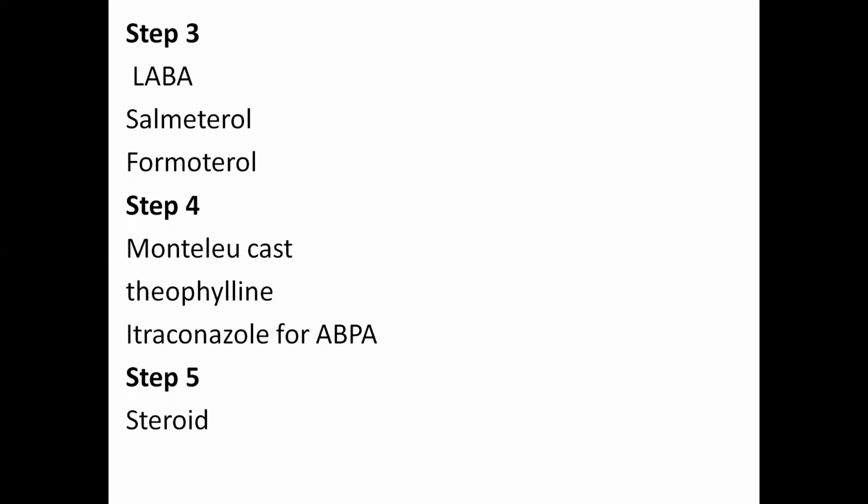In step 5, the final step, if the patient is not responding to any treatment, then the final resort is to start oral steroid. The lowest dose is 7.5 milligram daily, or what the patient can afford, but it is full of side effects. It will result in Cushing syndrome.